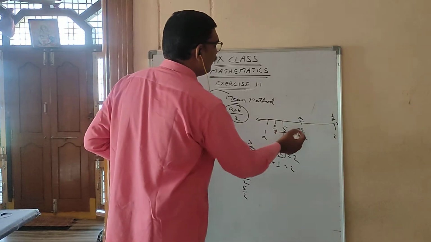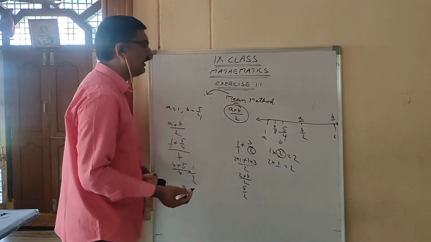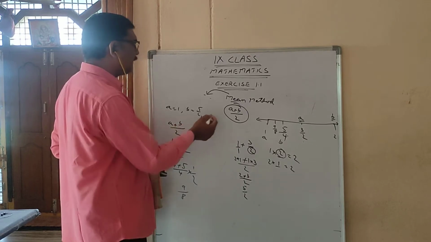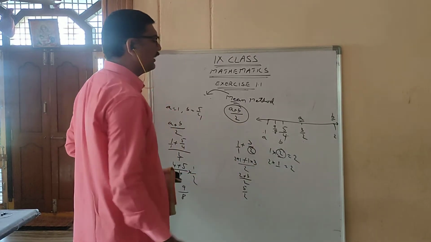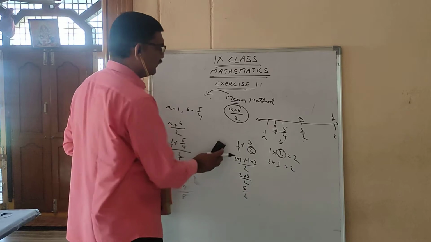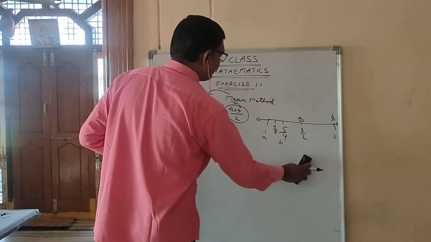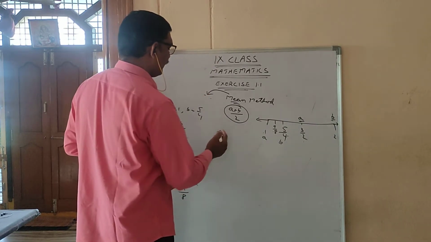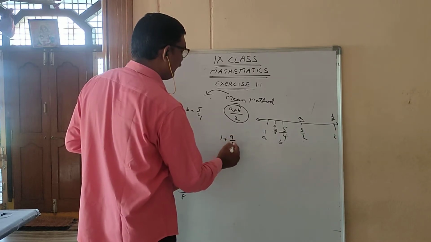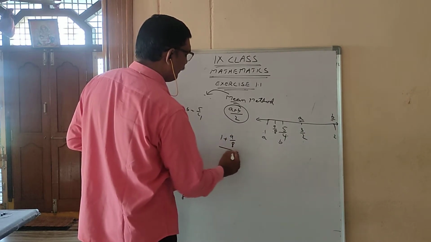I got 3 values here, 1, 2, 3. Again, I can take A as 1, B as 9 by 8. So how much will I get? 1 plus 9 by 8, by 2.